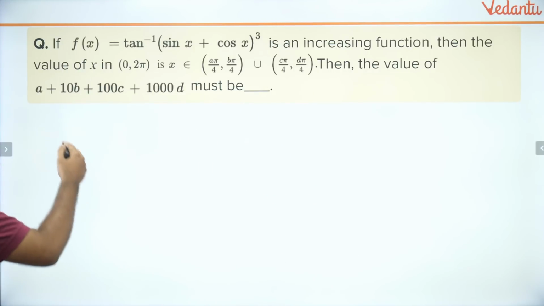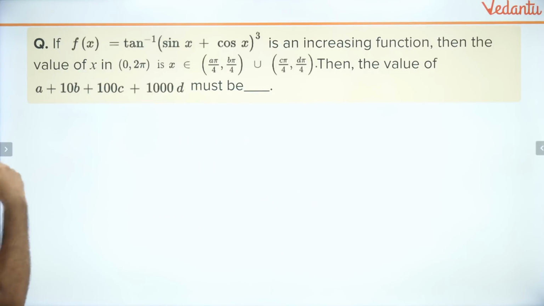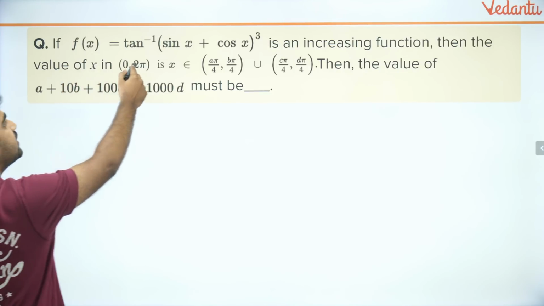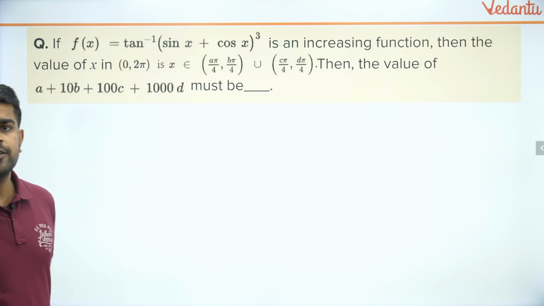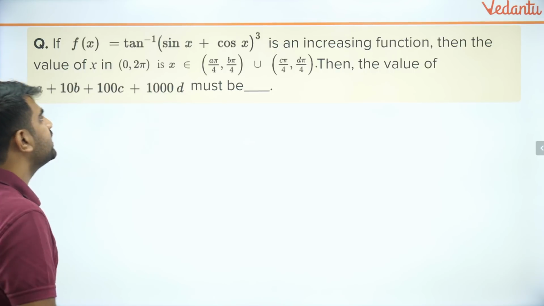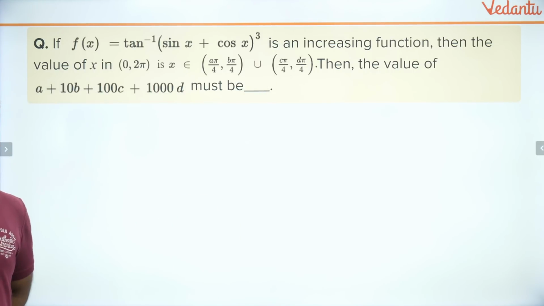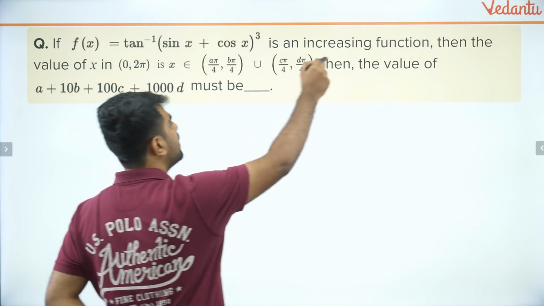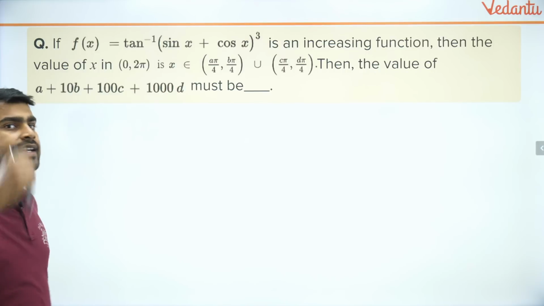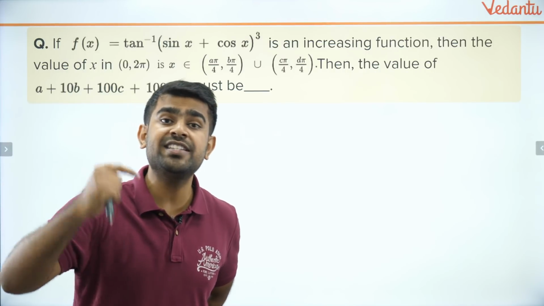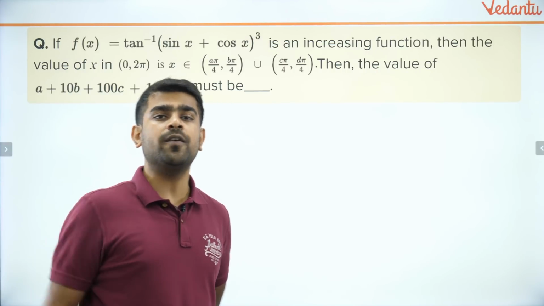So here I have a very complicated looking function. F of x is tan inverse of (sin x plus cos x) whole cube, and they gave that it's an increasing function. But is it always increasing? I don't know that. Let's have a look. If it is an increasing function, then what are the intervals in which it increases? That is what you have to figure out.